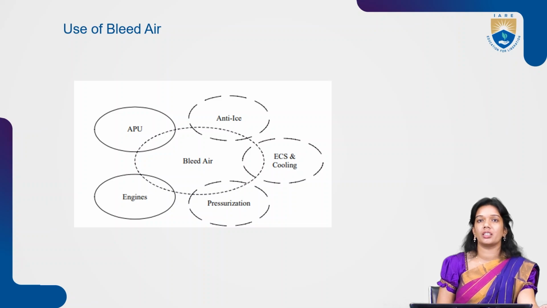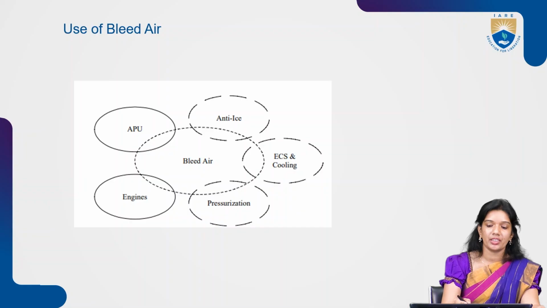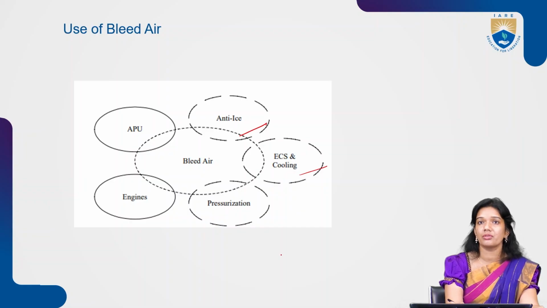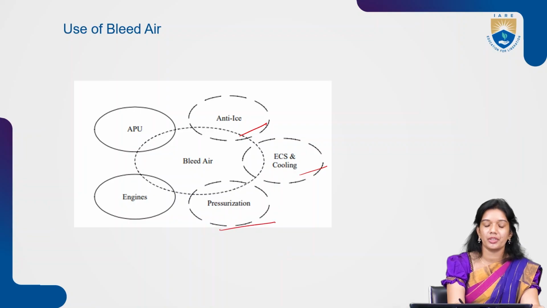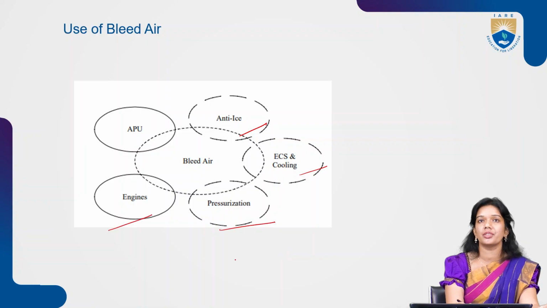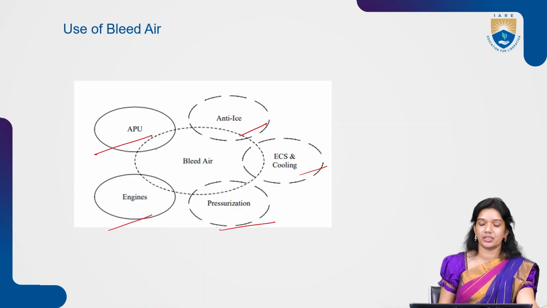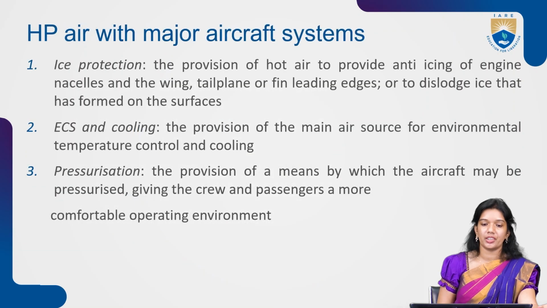broadly the classification or the applications have been shown here. So the bleed air application for anti-icing, for environmental control systems and cooling, and for pressurization has been used. For the engine start also it has been used, and for the APUs, auxiliary power units. So these are the different applications of it.